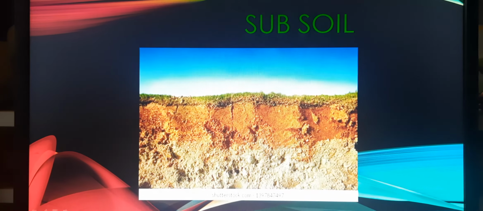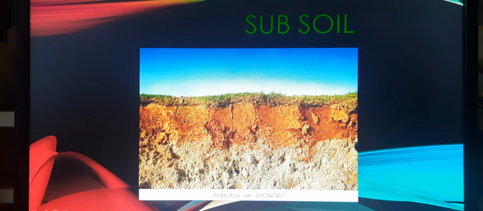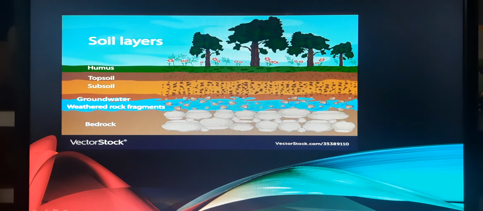The next layer is subsoil. As in the slide you can see the third layer, first green, then orange, then the white layer, that is the subsoil. In this layer, sand, silt, which means mud or small rocks deposited by a river or a lake, clay and small amounts of organic matter are found. As you can understand from this picture, the layers of earth are first humus, second topsoil, then the subsoil. Next we are going to talk about the parent material.